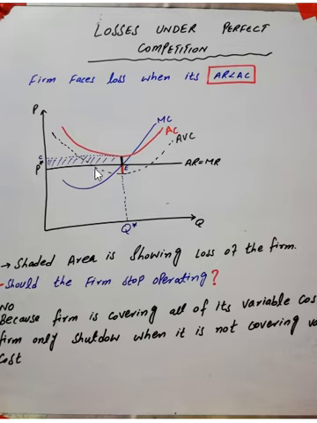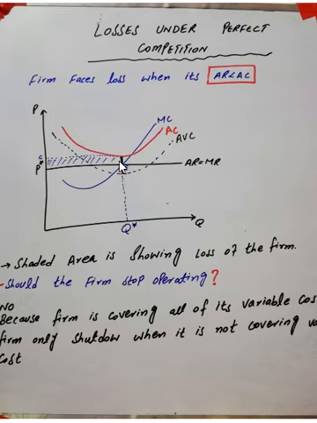The firm is covering all of the average variable cost, and after paying all of the average variable cost, the firm still has this much amount in its pocket, the little red one. After paying all the average variable cost, the firm still has this revenue in its pocket. So it is paying only this area from its pocket.